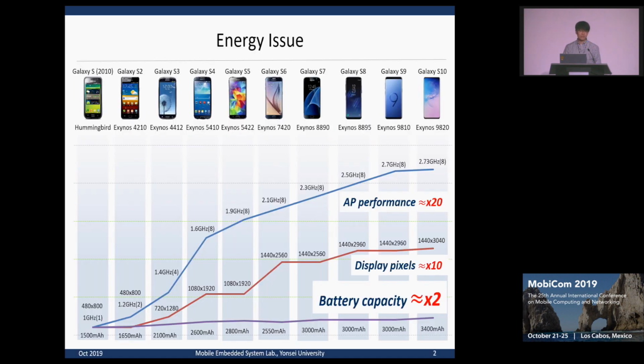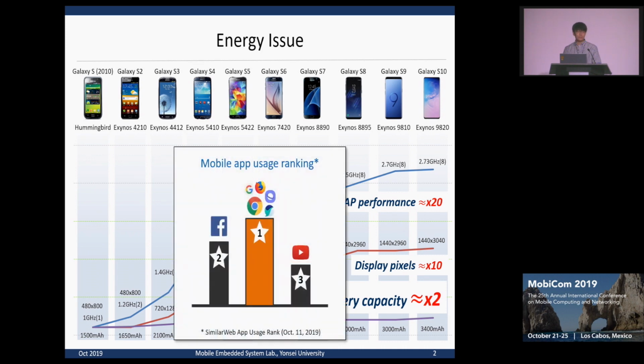During the past 10 years, the mobile AP has become 20 times faster and the display resolution 10 times higher, but the battery capacity has only doubled. Due to these unbalanced advances, efficiently using the limited energy is a very important problem. Particularly, a web browser is one of the most used applications, so reducing the energy consumption of web browsing becomes more critical.